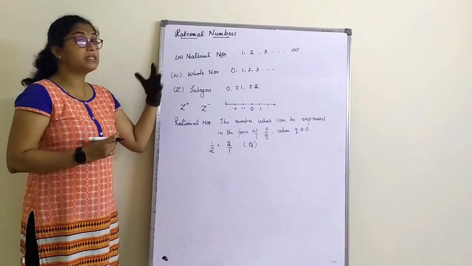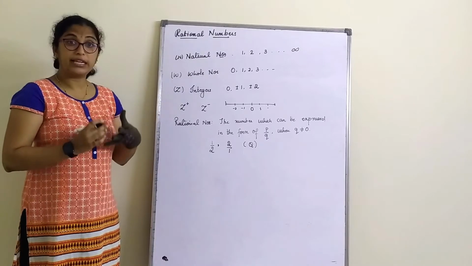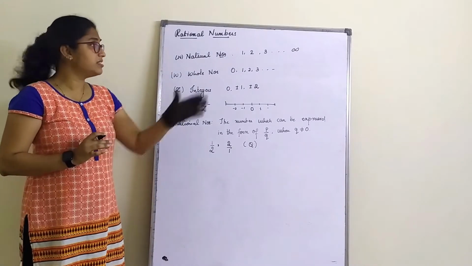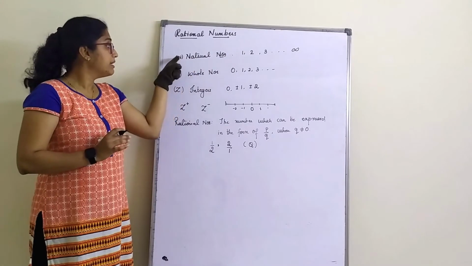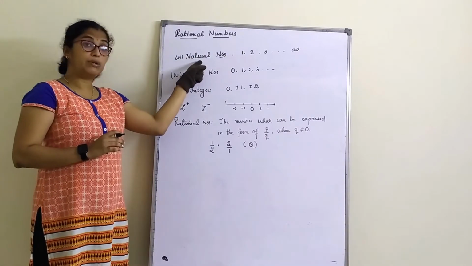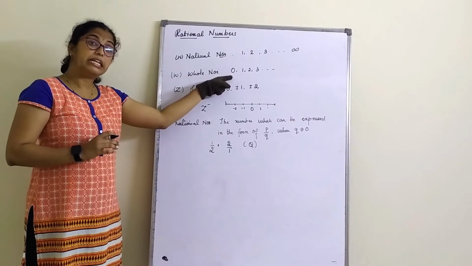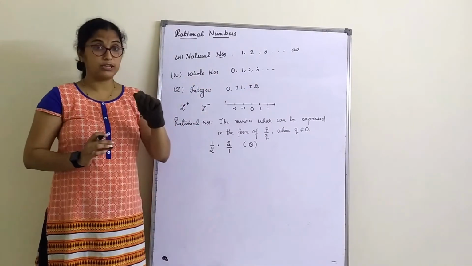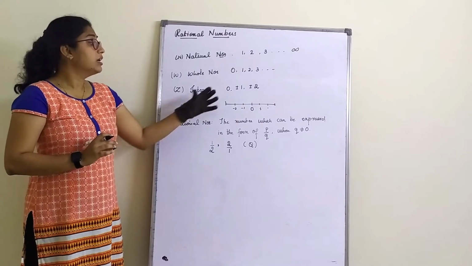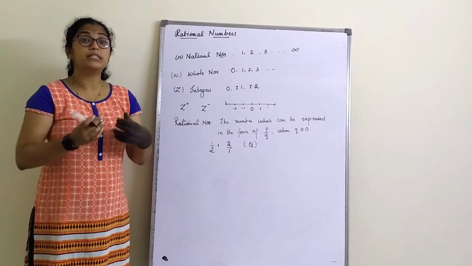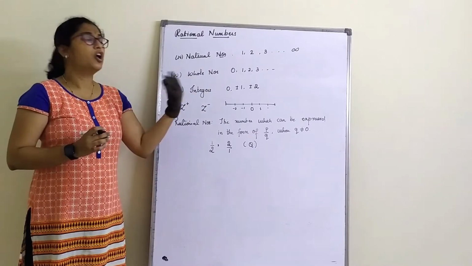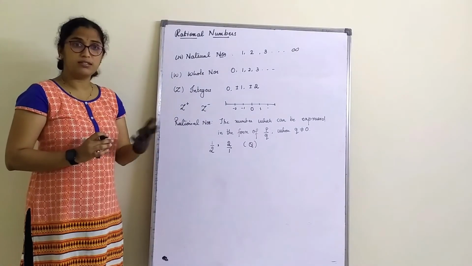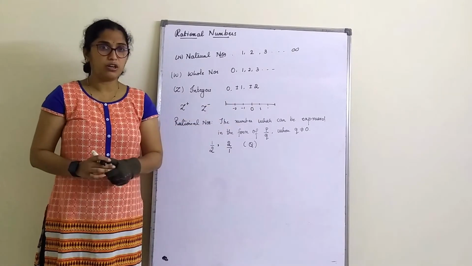Now I want you all to make a note of these things. Natural numbers: give a side heading and write all counting numbers are called natural numbers, 1, 2, 3, etc., denoted by capital letter N. All natural numbers including 0 are termed as whole numbers: 0, 1, 2, 3, and so on. Then integers: the set of all positive and negative natural numbers with 0, or the set of all positive and negative whole numbers, are termed as integers. That's enough if you write. If you want, you can also draw a number line.